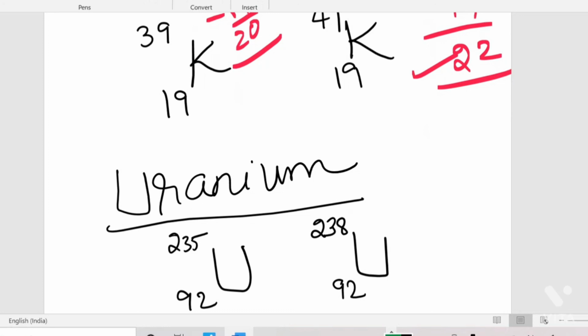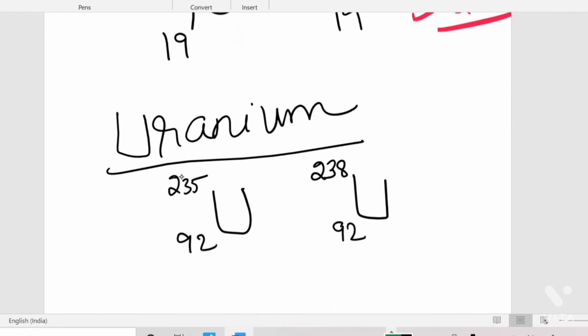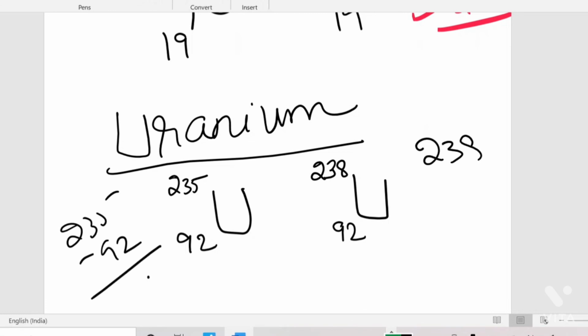So the isotopes of uranium are uranium 235 and uranium 238. By doing 235 minus 92, you can easily find out the number of neutrons, and 238 minus 92 as well.